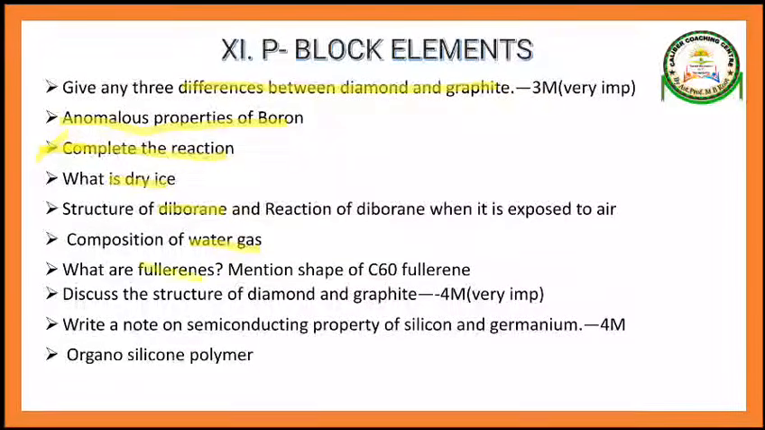What are fullerenes? Mention the shape of C-60 fullerene. Structure of diamond and graphite. Semiconducting property of silicon and germanium, and organosilicon polymer. If you study this much, it is easy to score more marks in P block elements, guys. If you want to take a screenshot, you can take it, guys.